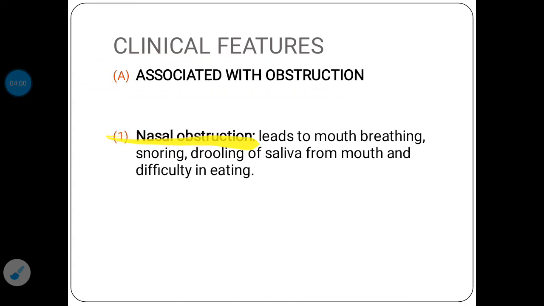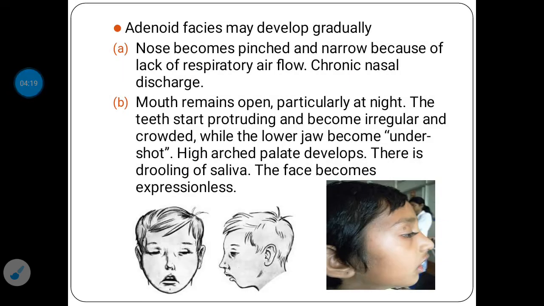So let's see first the symptoms associated with the obstruction. In that, first is nasal obstruction. As there is a nasal obstruction, it leads to mouth breathing or snoring. There is also drooling of saliva from the mouth and difficulty in eating. So these are the obstructive symptoms. Another important feature is the production of adenoid facies. Gradually the person who suffers from adenoids develops adenoid facies.